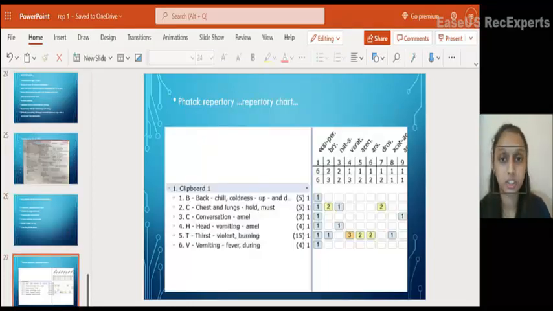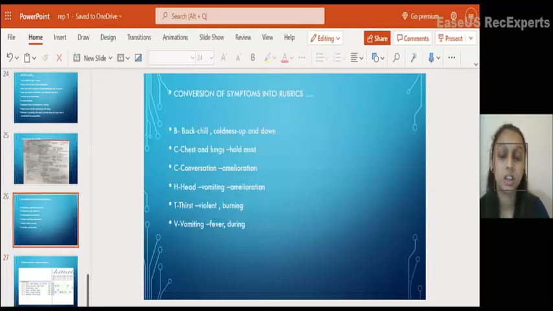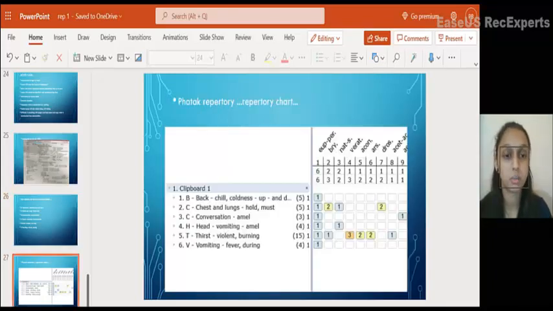Here comes the repertorization. These are the rubrics that I have chosen: Back, chill, coldness up and down; chest and lungs, hold must, conversation amelioration; head, vomiting, amelioration; thirst, violent, burning; vomiting, fever during. I've chosen FATAC repertory for this, and here comes the repertorization.